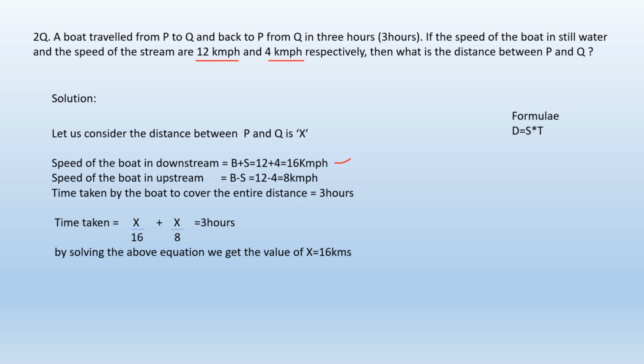Given that the time taken by the boat to travel from P to Q and back to P from Q is 3 hours. So the total time taken to cover the total distance, that is x plus x, 2x distance, is 3 hours. We have to calculate the time for each distance individually because the speed is different. First he is going from P to Q, that is distance x with a speed of 16, and then again traveling from Q to P, the distance is x with a speed of 8 kilometers per hour. So the total time taken is 3 hours. By solving the above equation, we get the value of x as 16 kilometers. So the distance between the point P and Q is 16 kilometers.